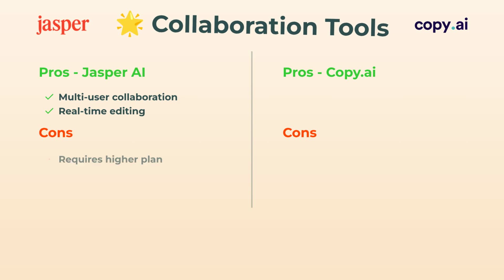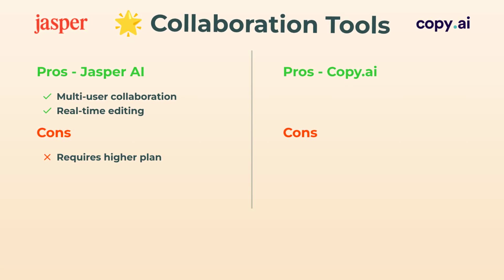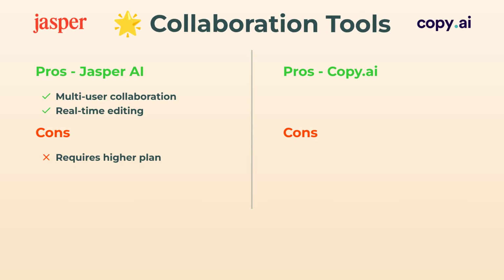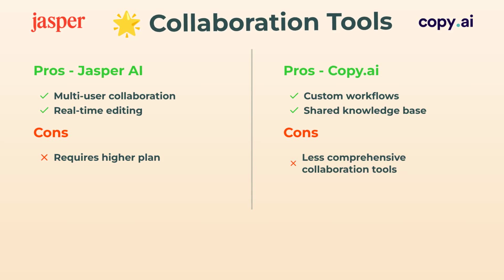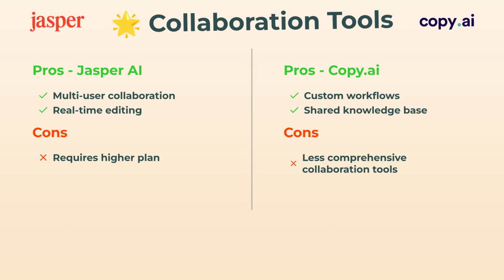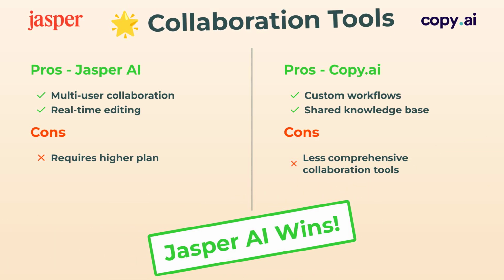Collaboration tools now. Jasper AI? Yep, it's built for teams. Multi-user collab, real-time editing, all that fun stuff. Just remember, you do need to level up your plan for the best options. Copy.ai has some custom workflows and a shared knowledge base, but it's not as heavy-duty for collaboration. So, if teamwork makes your dream work, Jasper's the top pick.